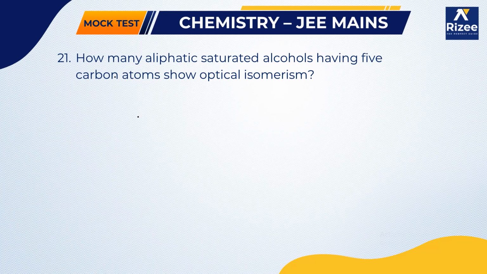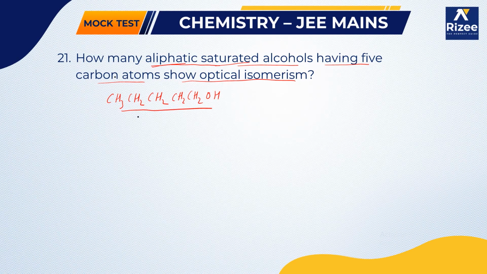Okay, so our next question is, how many aliphatic saturated alcohols having 5 carbon atoms show optical isomerism? Here aliphatic means open chain and saturated means only single bonds are present between carbon and carbon. So the straight-chain formula is CH3 CH2 CH2 CH2 CH2OH, the alcohol containing 5 carbons. What are the possible isomers of this compound?